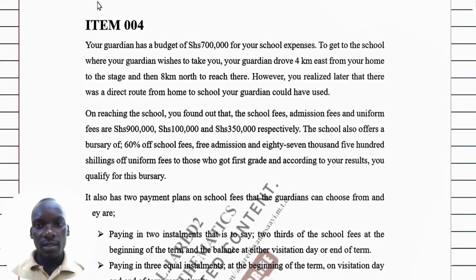It says that to get to the school where your guardian wishes to take you, your guardian drove 4 kilometers east from your home to the stage and then 8 kilometers north to reach there, and they mean there the school. So let us use this information, especially these underlined words, to come up with the solution for part A.